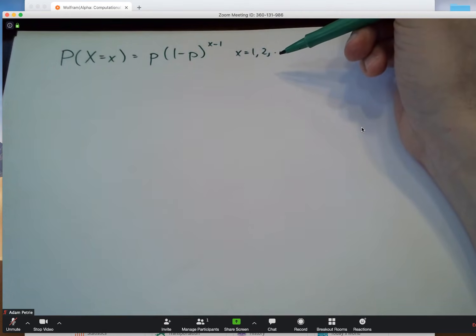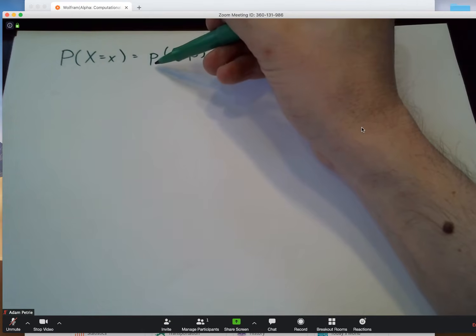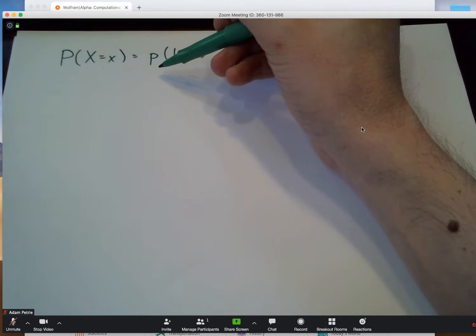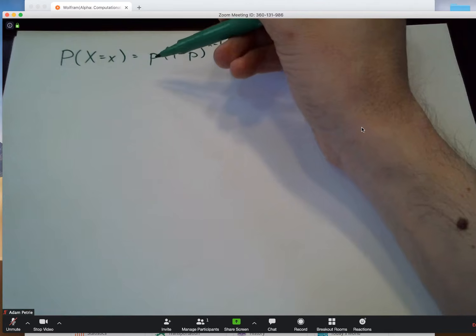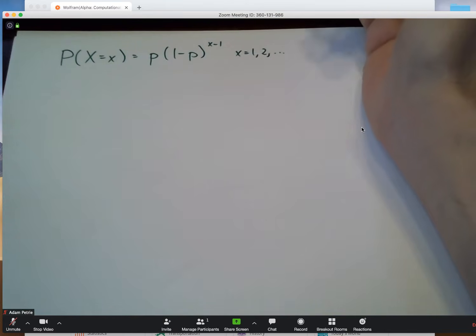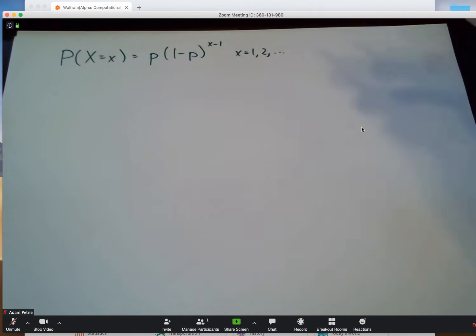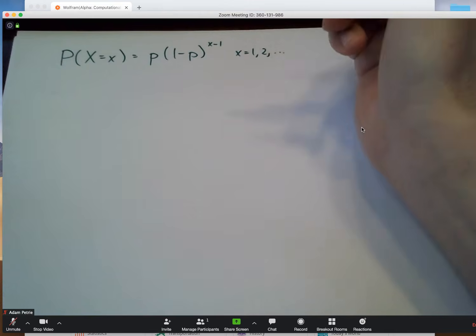So here's the formula for our PMF. And what I would like to do is use data to figure out what the best estimate of this unknown parameter p is, the probability of each trial resulting in a success. So in this case, we're imagining that, say, everyone in BAS 471 is going off to their own gas station and buying ticket after ticket after ticket until they finally win a prize, and then they stop. And at the end of the day, they all report back to us, and we have a big collection of X's. We have a random sample from this probability distribution.